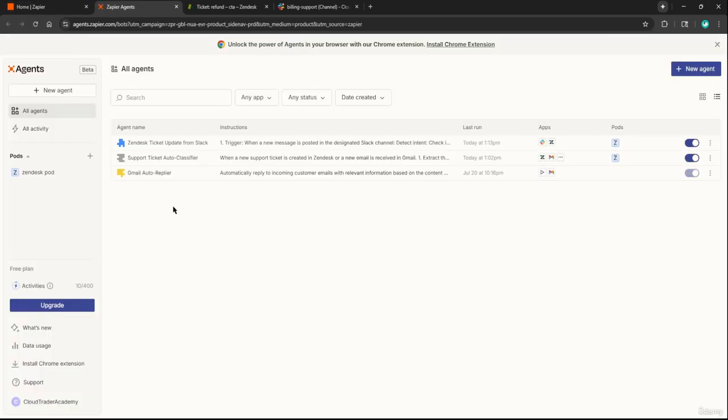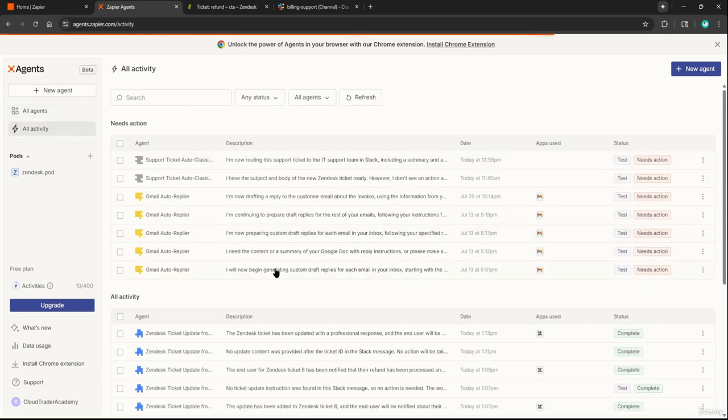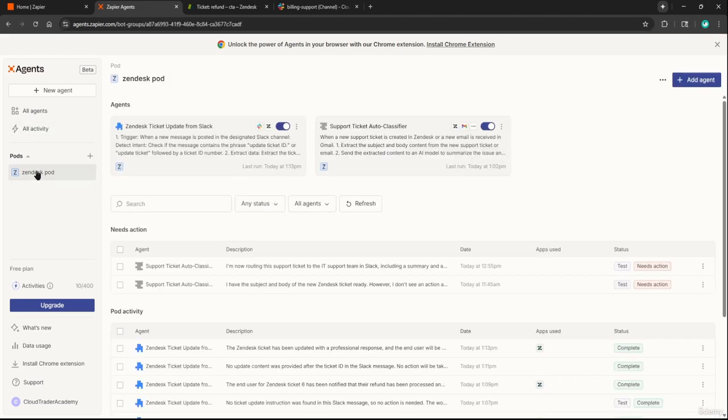So here are 3 AI agents I have, and you'll notice a few things on the left-hand side. First we have all agents. That's just where we're seeing all of the agents we've ever created. We also have all activity. Now this means all the runs that have happened with these agents. We also have something called pods. Now pods are a way to organize your agents.